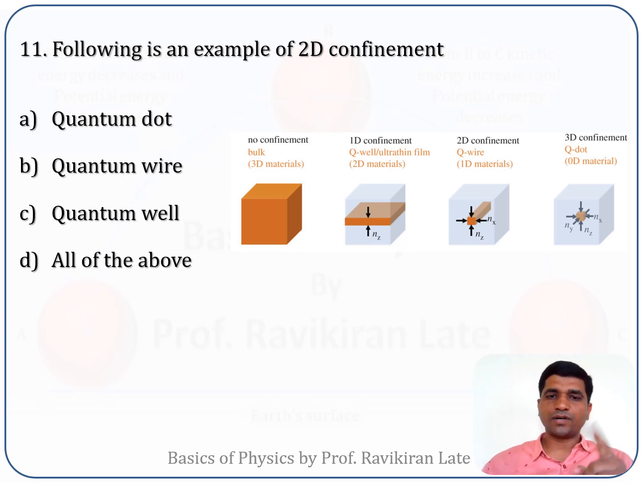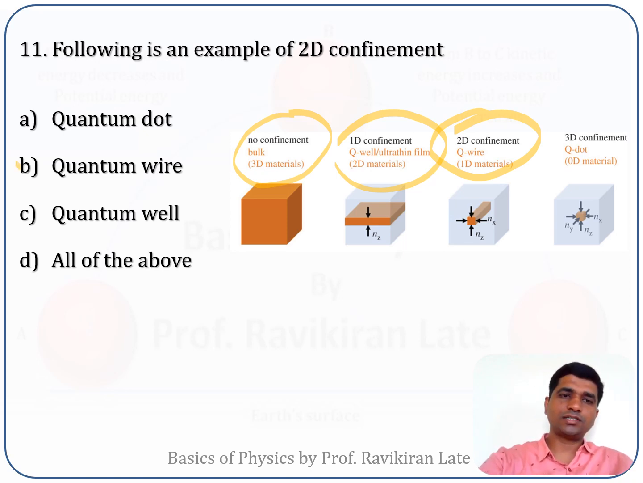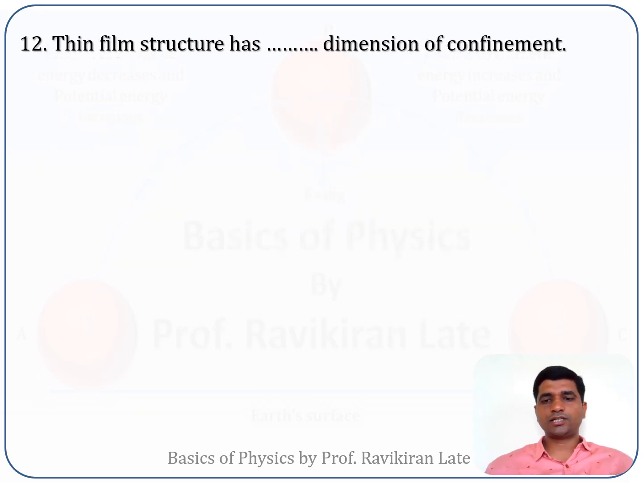If 0 degree of confinement is there, then such a kind of material is called the bulk material. If 1 degree of confinement is applied, then such a kind of material is called a thin film or quantum well. And if 2 degrees of confinement are applied to the material, then such a material is called a quantum wire. So in this case the correct answer for this question is quantum wire, option B.